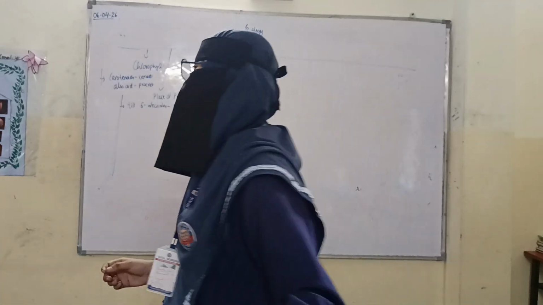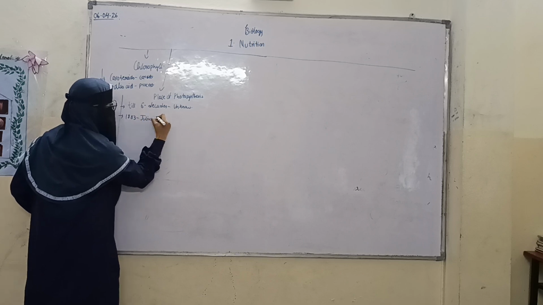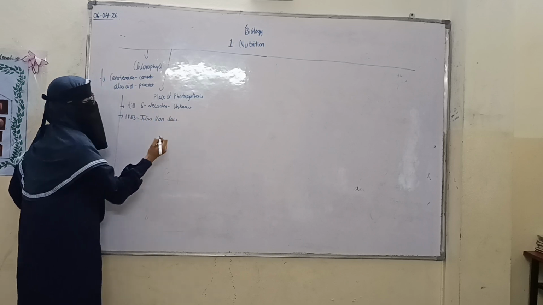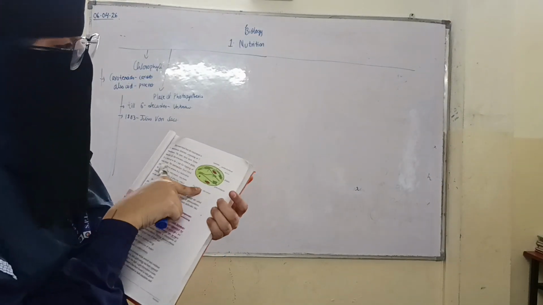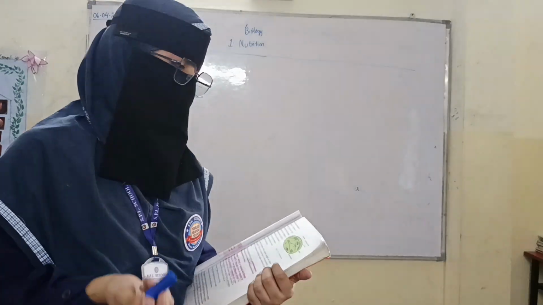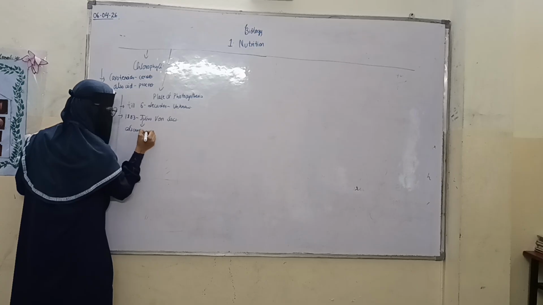After that, in 1883, Julius von Sachs, a scientist, discovered the chloroplast. This is the figure which we need to remember. Here in this figure we can see what he discovered: the chloroplast, where we can find chlorophyll.